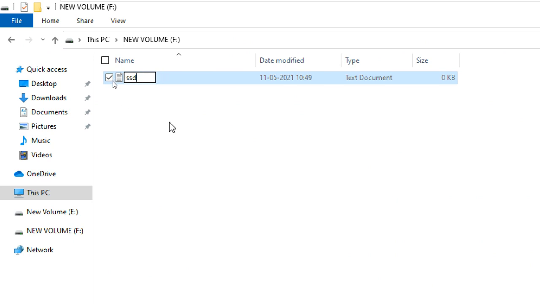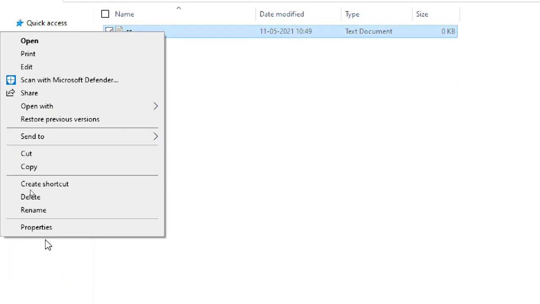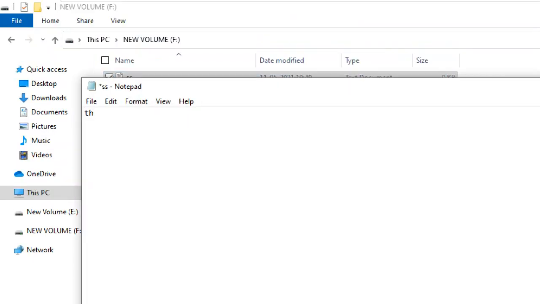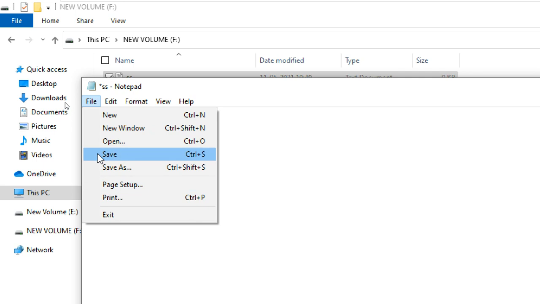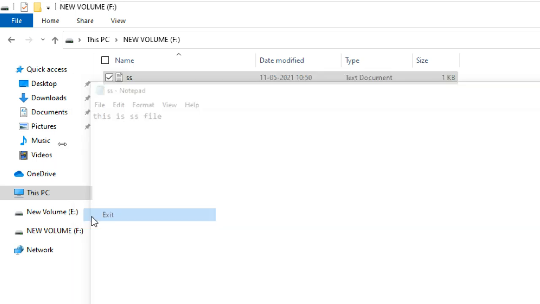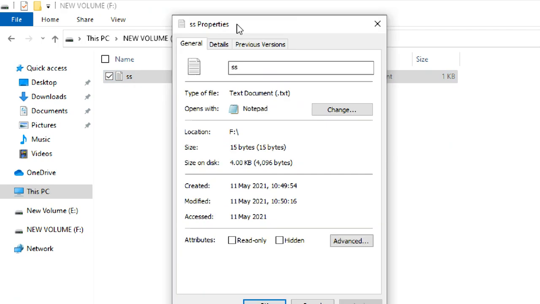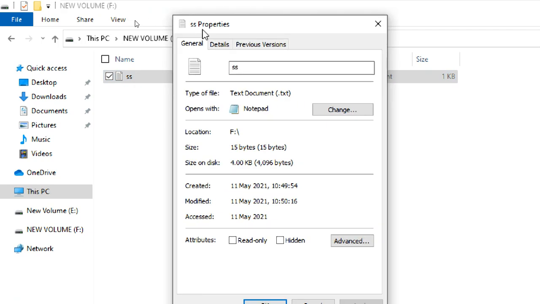SSDBF some file. Right click. Okay, so we have to put some text. So this is SS file, some name, whatever it is. Save it. Exit. Right click. Properties. So SS properties. Okay, guys, some people make a mistake, and I will tell you what the mistake is.